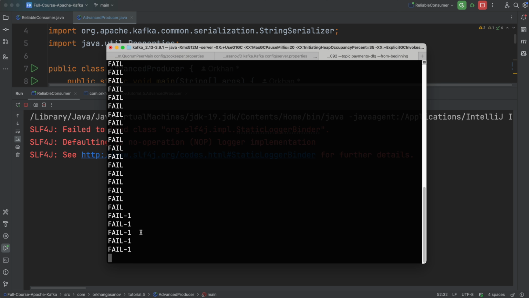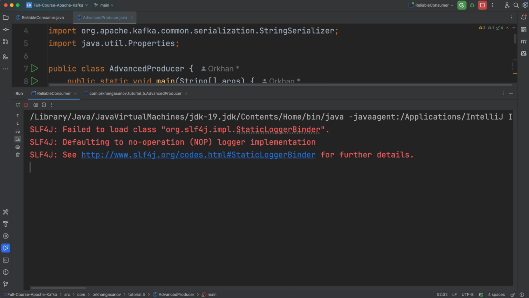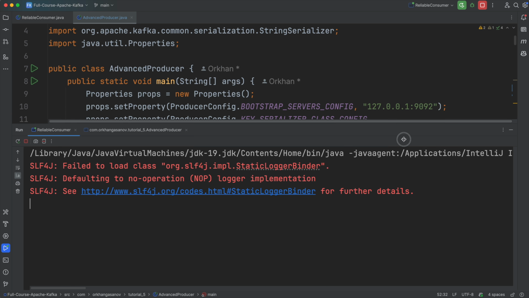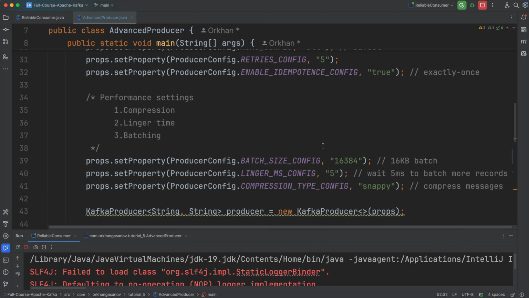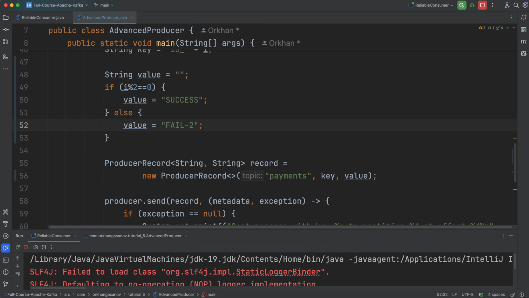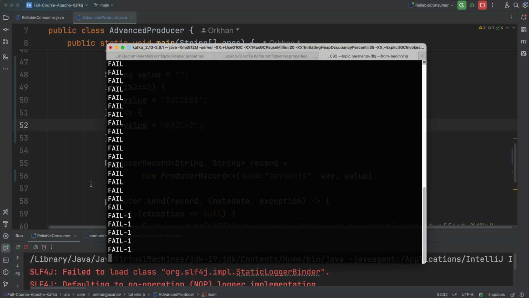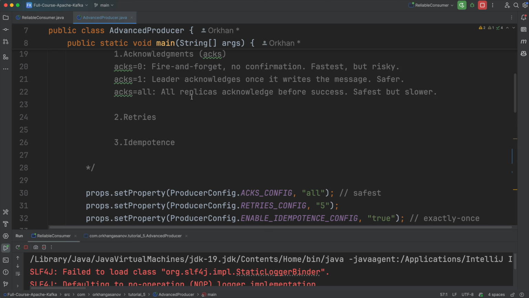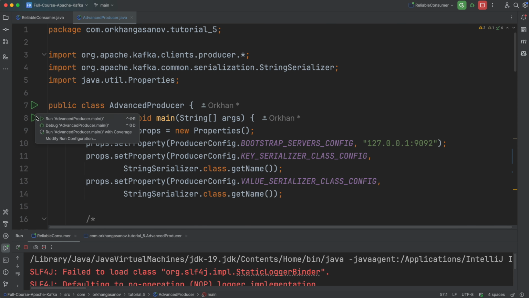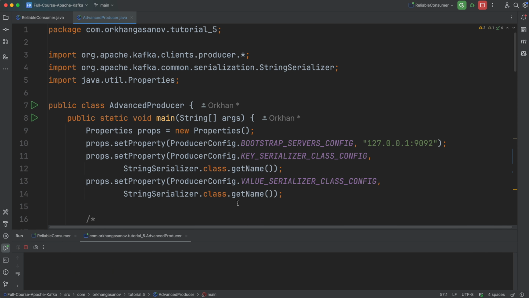So if a message fails more than once, then in that case we are sending it to that topic. I've already tested that, but let's send more cases. In our case, we are sending fail two, which means that they will also be published to the dead letter Q here. So let's start our producer.